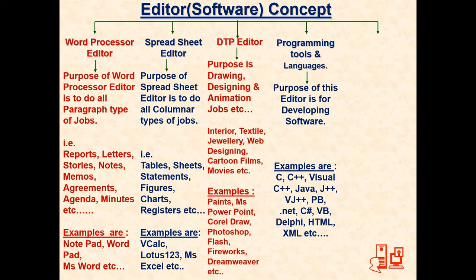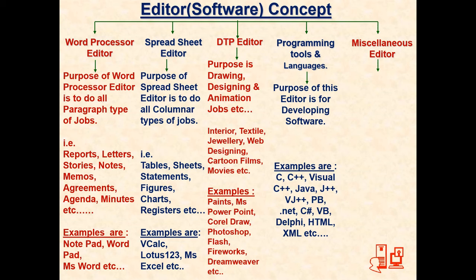When there was a DOS operating system, we had C and C++. When it went into Windows, they were developed as Visual C. There was Java in DOS. In Windows, we had Visual Java. We had Basic in DOS. We had Visual Basic in Windows. So this is the fourth category. These are usually used by the people who want to go into development of software, or the software engineers.